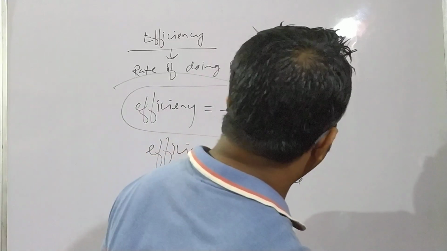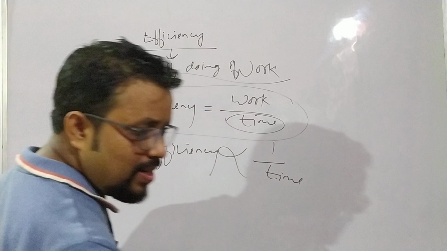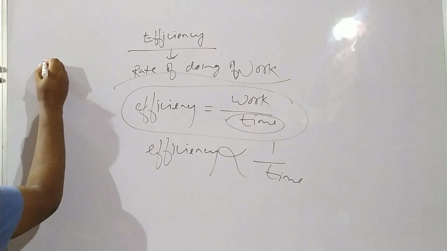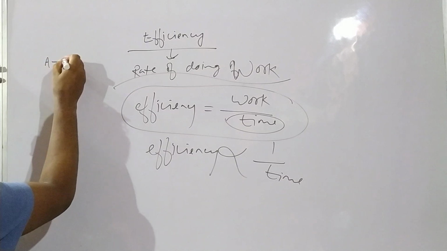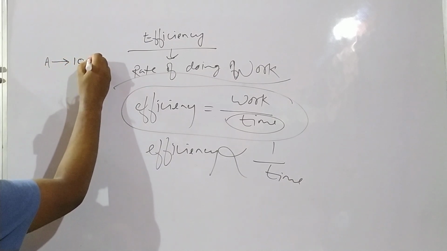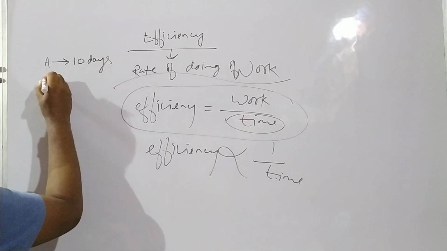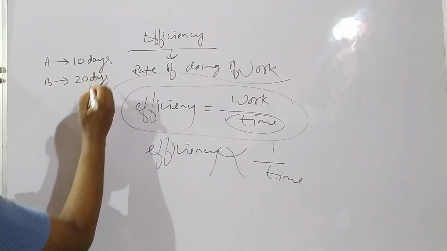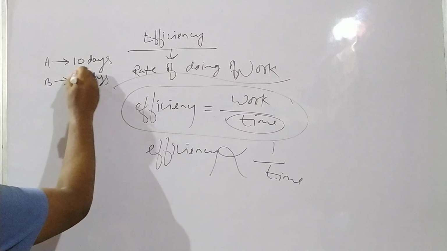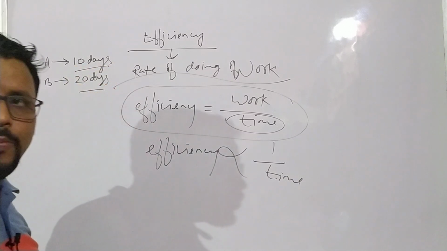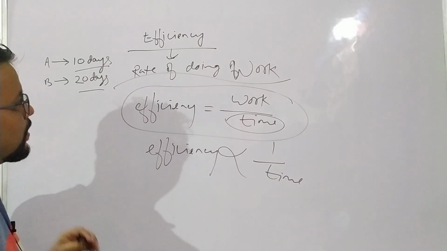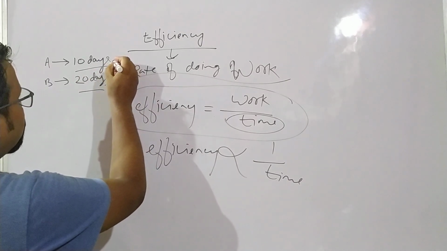Now, how will we understand efficiency actually? See, in layman's terms, suppose A is able to finish a work in 10 days and B is able to finish the same work in 20 days. So what is the efficiency? How will we calculate it? For that, we have to take the LCM.